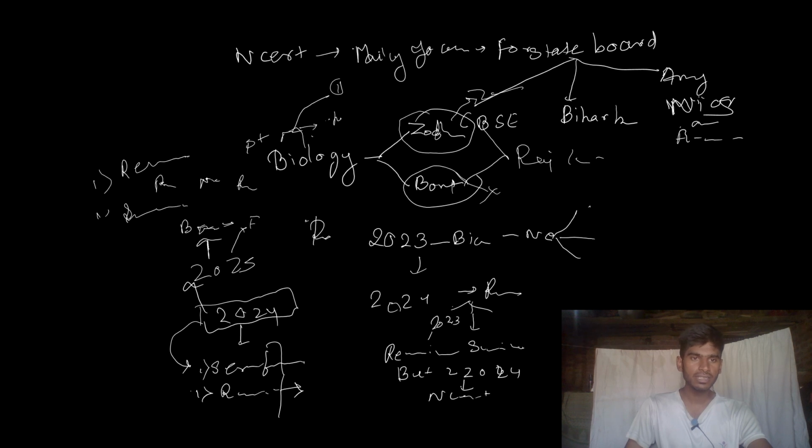We will read serially, and at the end we will learn Reproduction in Organisms. So the reduced chapter we will start at the end. First chapter name is Sexual Reproduction in Flowering Plants. Let's start. Wait, I will check it.